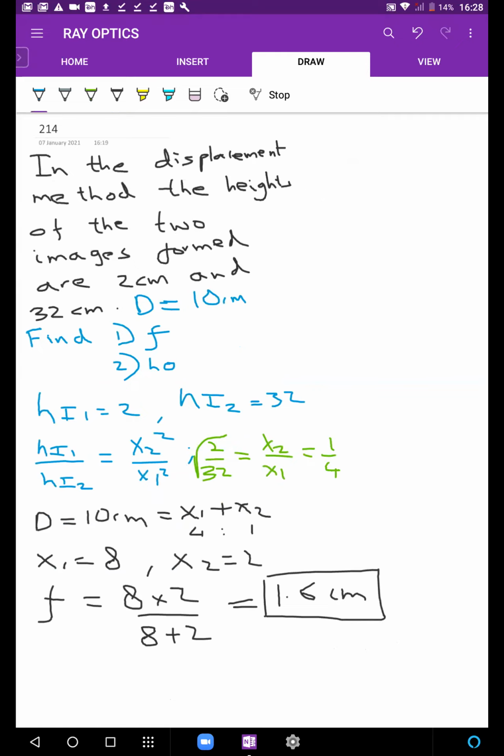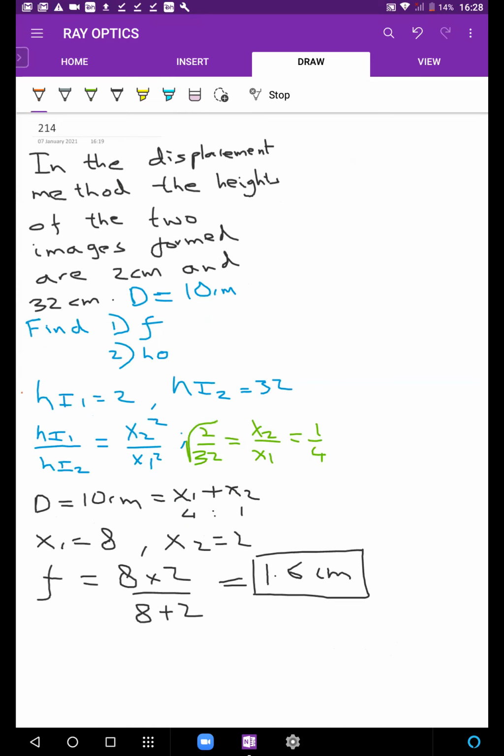And the other one is... this is one question, one part is done. The second part is directly HO is root HI1 by HI2. It's, I don't know if you've heard this word, geometric mean. I don't know if you have learned it yet in maths, but it seems like HO is the geometric mean of HI1 and HI2. You've learned it, very nice. How much is it coming? It's coming 2 into root 64.